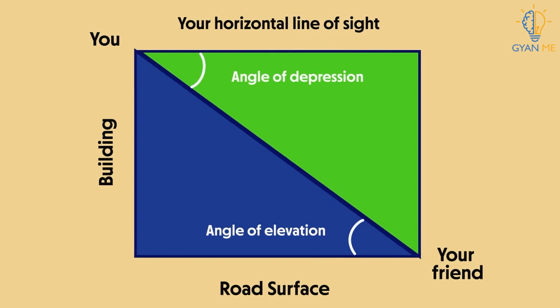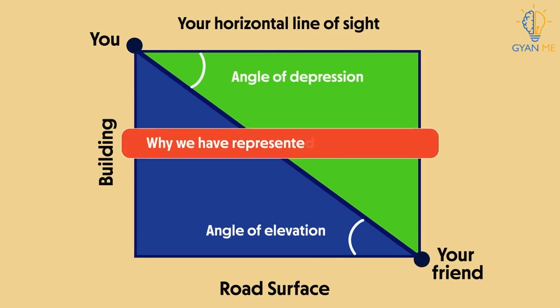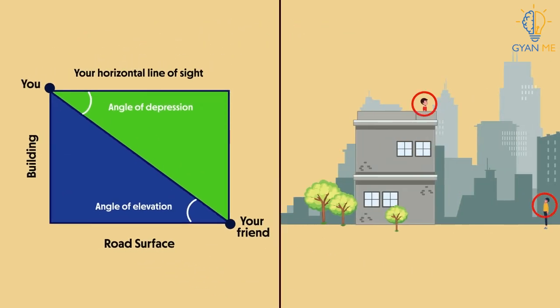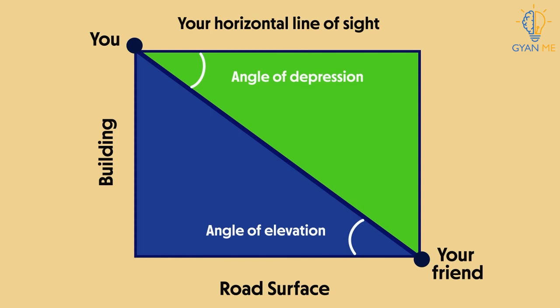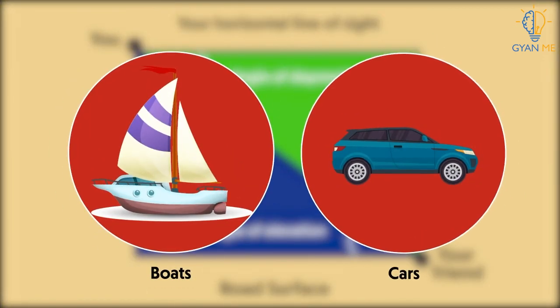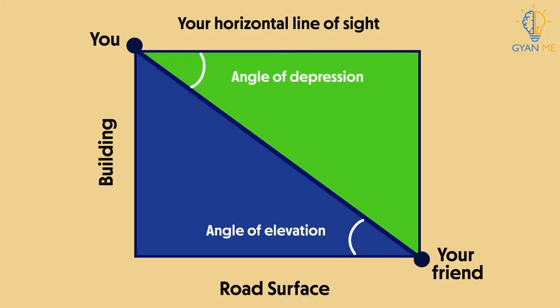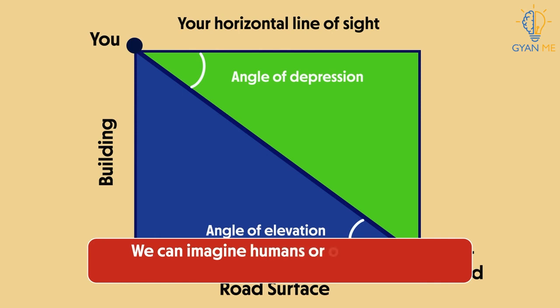Now you can surely ask me, why have we represented humans as dots? Observe that the height of human will be very small as compared to the height of the building. So we can ignore this height and thus both the humans, you and your friend, have been represented as dots. In fact, we make such assumptions for other objects as well, like boats, cars, etc., where their height is negligible. In simple words, we can imagine humans or objects to be point size and represent them as dots.